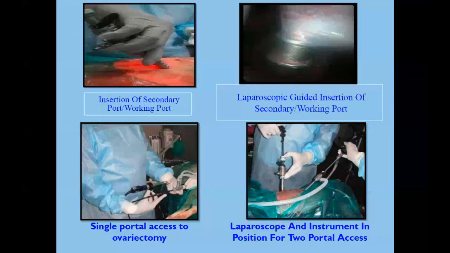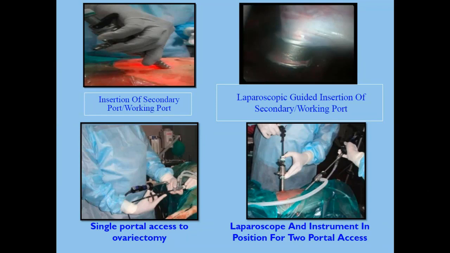Once you pass the telescope from the primary port, you explore and examine the abdominal cavity. If there is any damage due to the Veress needle or insertion of the primary trocar, you examine it. And if everything is okay, go for the insertion of the second port under the guidance of the telescope. And you can pass accessories like scissors or grasping forceps,